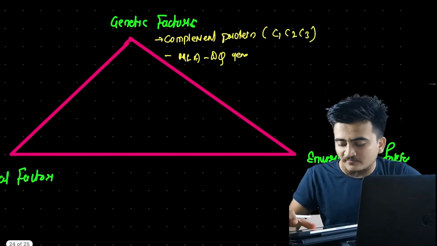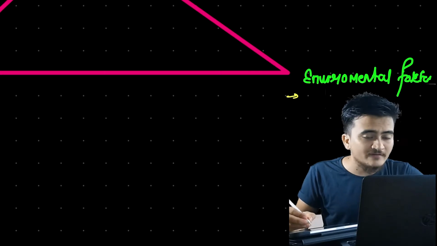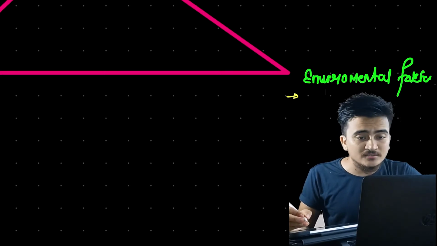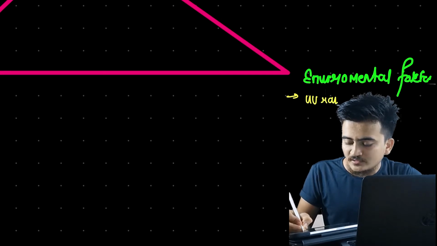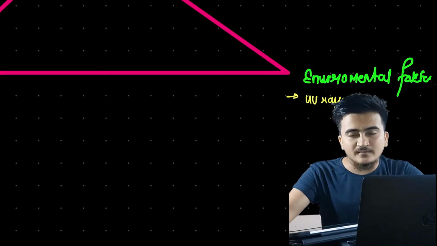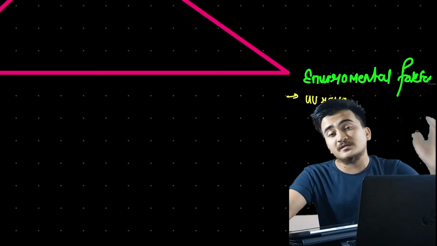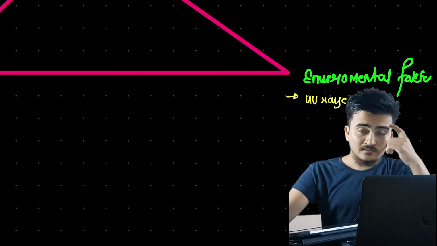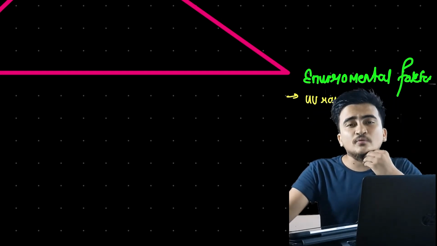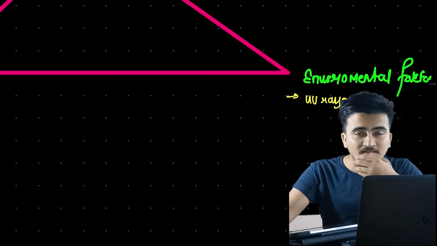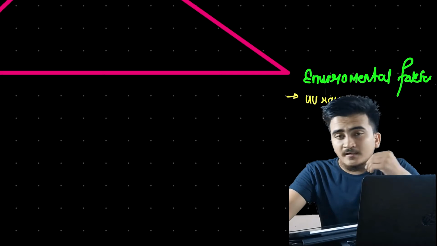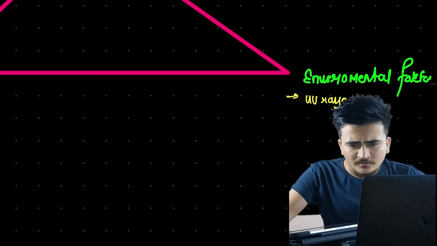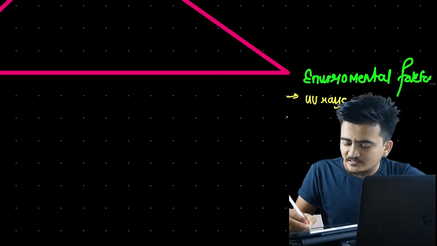Talking about environmental factors, we have sunlight and UV rays. They cause lysis of cells, because of which a large number of antinuclear antigens come into circulation, and these antinuclear antigens will enhance the production of a large number of self-reactive T cells and B cells.